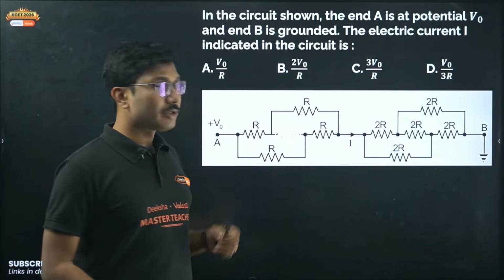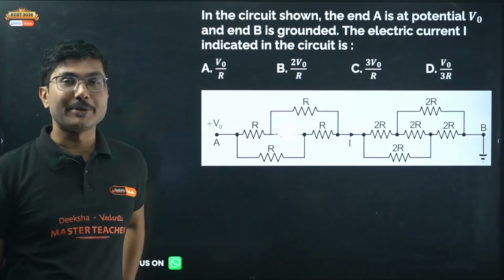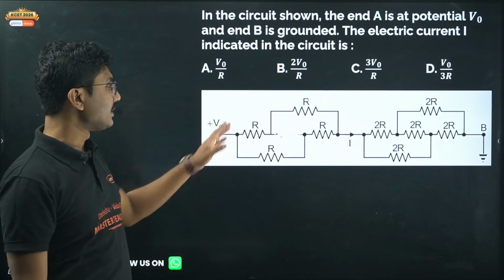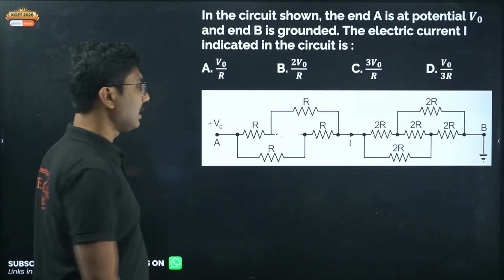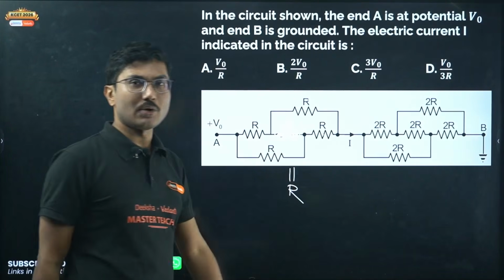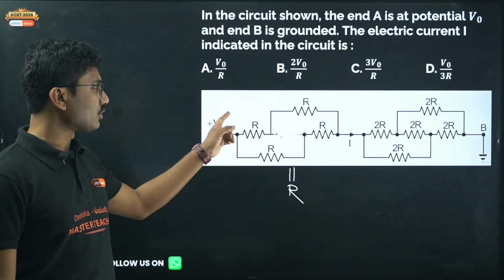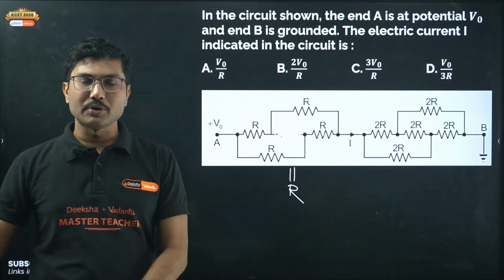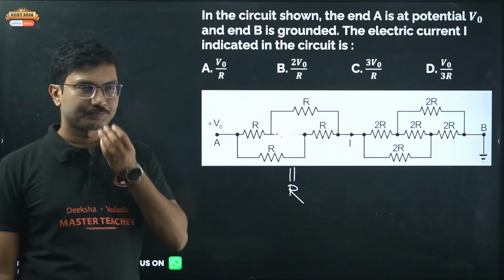Now, one more important part: if all the resistances of a Wheatstone bridge combination are the same, so here, as you can see, every resistance is R, then in that particular case the equivalent resistance of this combination is exactly equal to R. If one of them is different, suppose R, 2R, R, 2R, then you have to use the combination of resistances: 3R, 3R, 3R by 2 will be the answer.